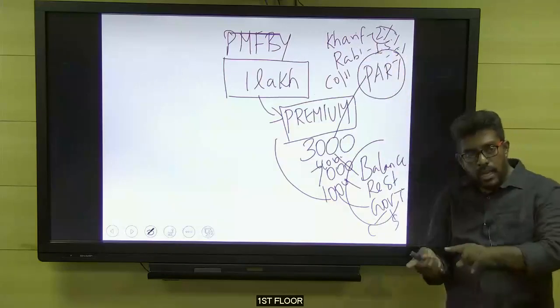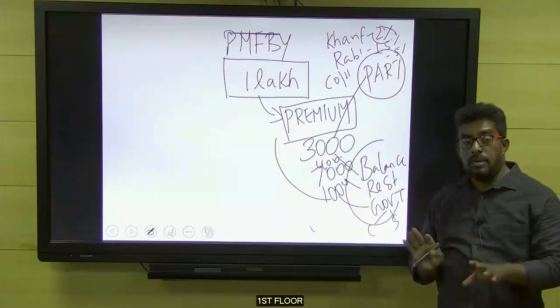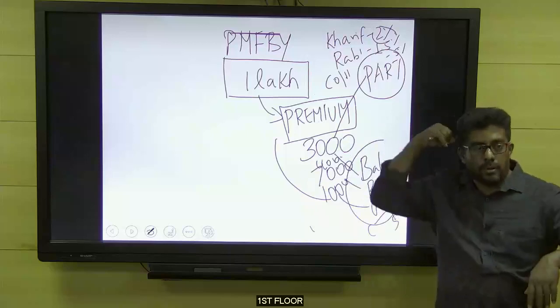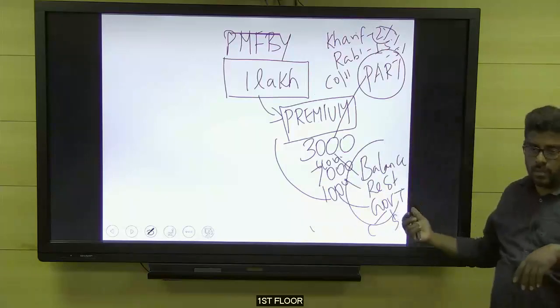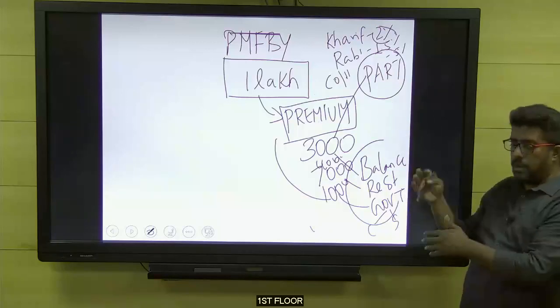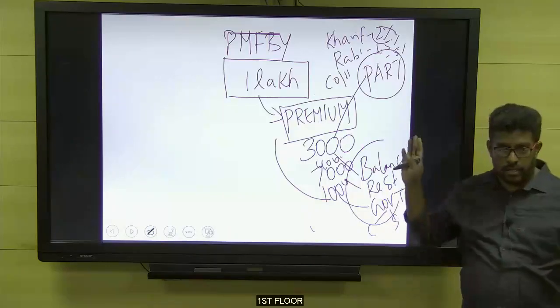And one more point: the earlier policy covered a smaller number of risks, but here Fasal Bima Yojana provides wider coverage, so normally the premium will be higher, but whatever the premium, there is less burden on the farmer's shoulder. So now we have reversed the responsibility of premium payment. By doing that, we have lessened the burden on the farmer's shoulder. This is point number 1 regarding the Fasal Bima Yojana.